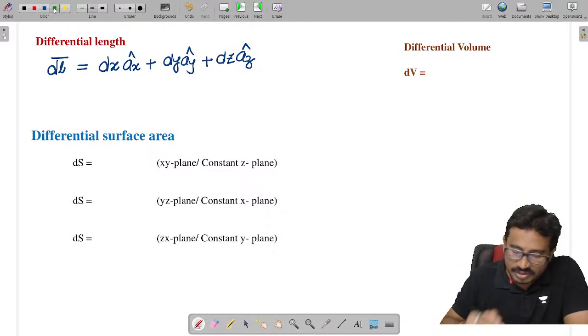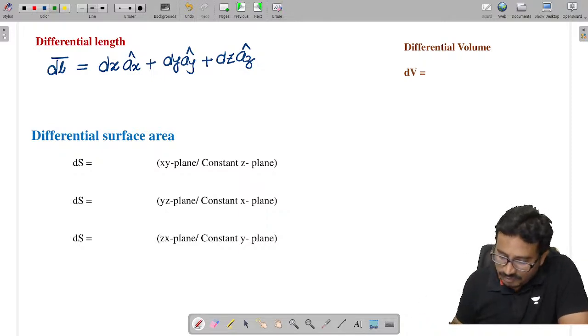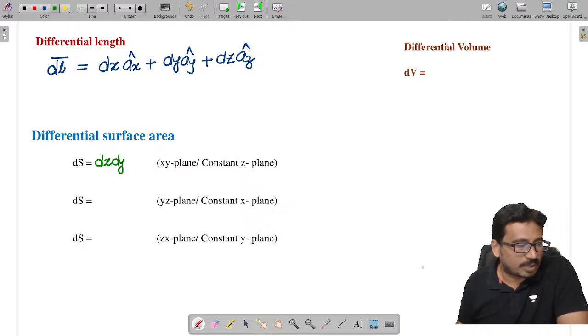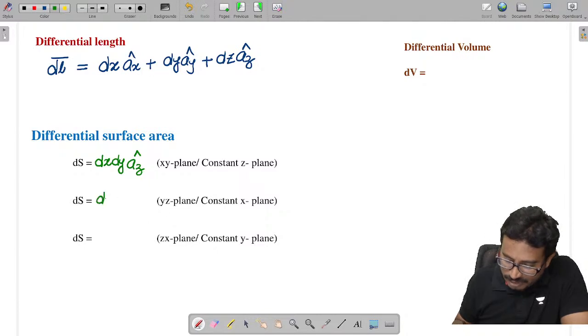Now tell me the differential surface areas in the Cartesian system. In the xy plane, the change in length along x is dx and along y is dy. The direction of the surface area is perpendicular to x and y, so this is along az direction. Along the yz plane, which is given by dy and dz, what is the direction? Ax cap.